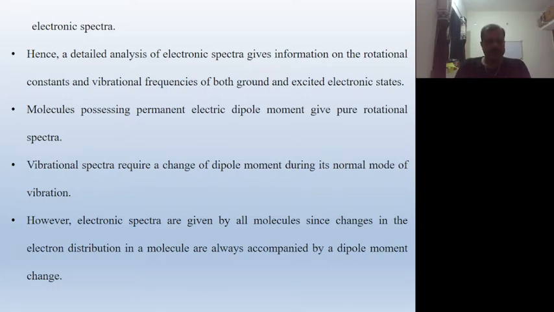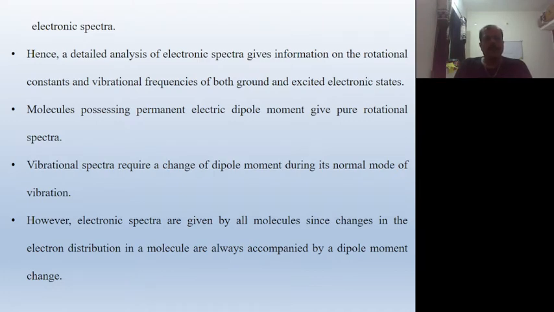A molecule possessing a permanent electric dipole moment gives pure rotational spectra, because they have more than one atom, that is why they are rotating about their own axis. Vibrational spectra require a change of dipole moment during the normal mode of vibration, because they vibrate up and down or left and right.